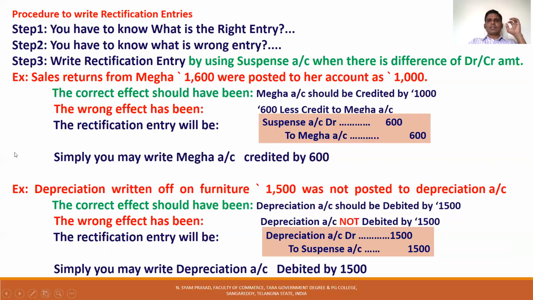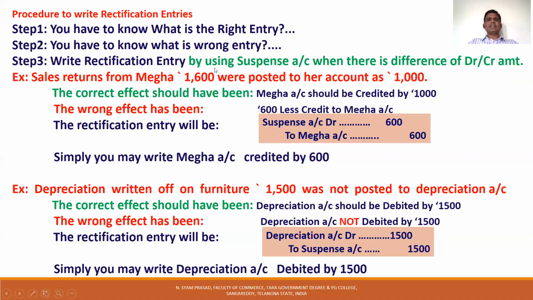See here, I have taken 2 examples. Sales returns from Mega 1,600 were posted to our account as 1,000. So we sold goods to Mega and Mega returned 1,600 worth of goods to us, but we posted only 1,000 in our account. First of all, you have to know what is the right entry here. Whenever goods are returned by a customer, you have to debit sales returns account and credit Mega account. But Mega account was credited only by 1,000. Actually, Mega account is to be credited by 1,600.